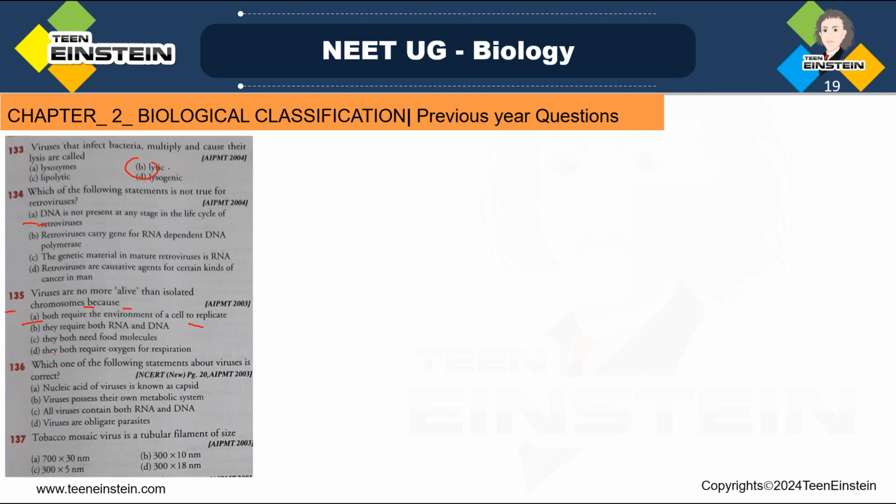Next, question number 136. Which of the following statements about virus is correct? Nucleic acid of virus is known as capsid. Viruses possess their own metabolic system. All viruses contain both RNA and DNA. Viruses are obligate parasites. In this, option D is the correct one, right? Viruses are obligate parasites because only when they enter inside will they start working, right?